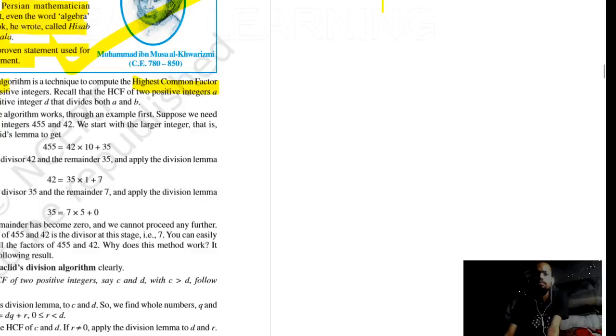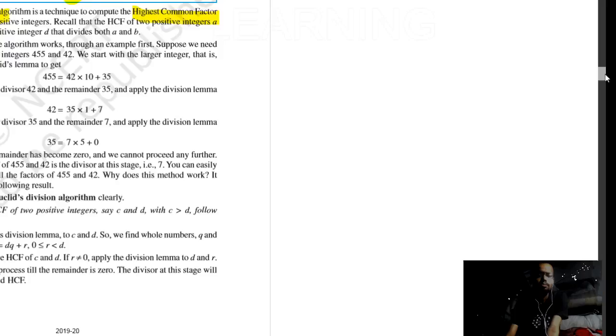So let's read the algorithm. Okay. Step 1. Apply Euclid's division lemma to C and D, so we find whole numbers Q and R such that C is equal to DQ plus R. Okay, first we need to apply Euclid's division lemma. Okay, means any integer can be written in terms of another integer plus a remainder, if there is any remainder. Okay, and the remainder should always be less than the divisor.